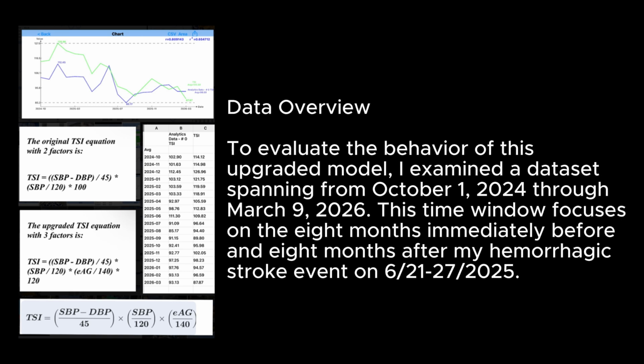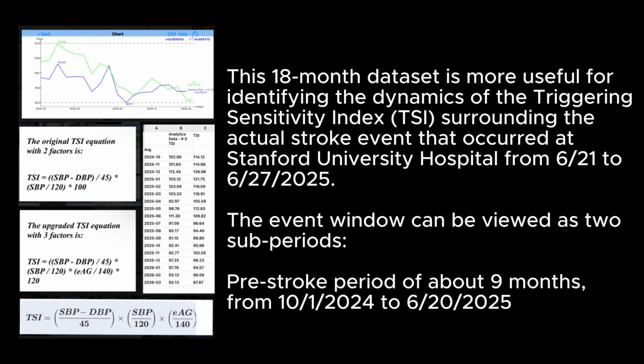Data overview. To evaluate the behavior of this upgraded model, I examined a dataset spanning from October 1, 2024 through March 9, 2026. This time window focuses on the 8 months immediately before and 8 months after my hemorrhagic stroke event on 6/21 to 6/27/2025. This 18-month dataset is more useful for identifying the dynamics of the triggering sensitivity index surrounding the actual stroke event that occurred at Stanford University Hospital from 6/21 to June 27, 2025.